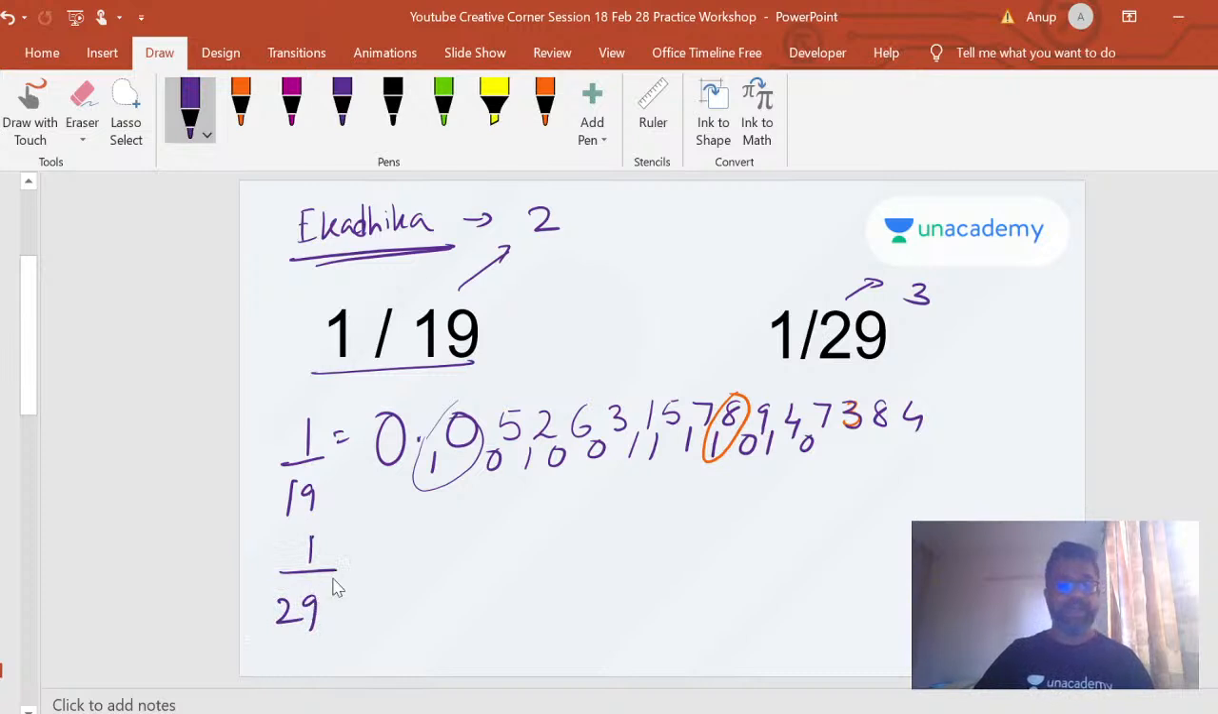1 divided by 29. Okay, what's my ekadika for this? My ekadika is 3, right? So I'll take 1 and divide it by 3, right? 1 divided by 3, right? So I'm going to get, same thing, right? Now I take 10 and divide it by 3. When I divide 10 by 3, I get 3 with a remainder of 1.